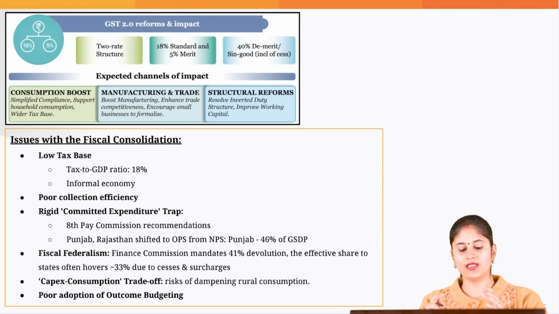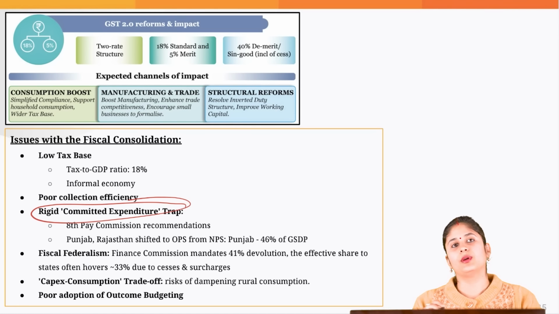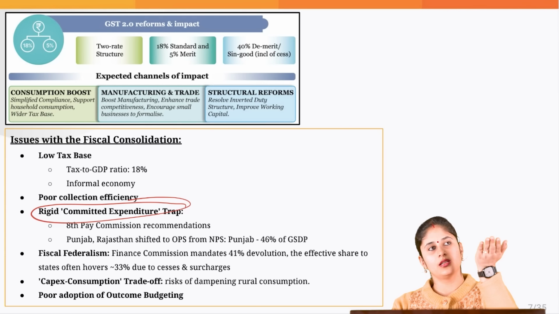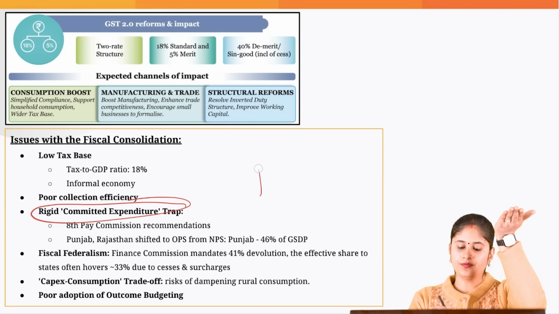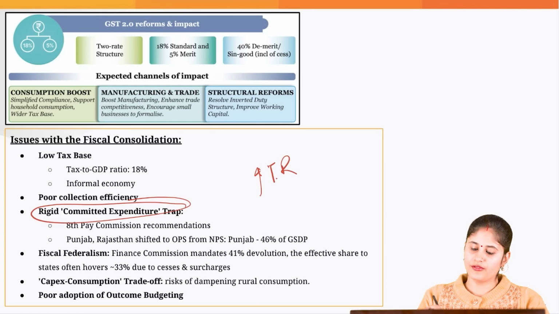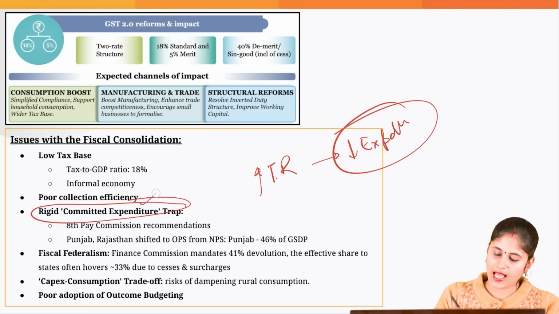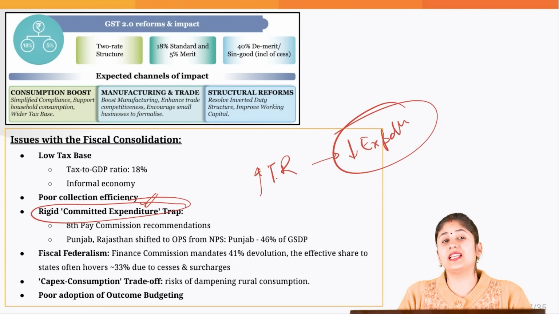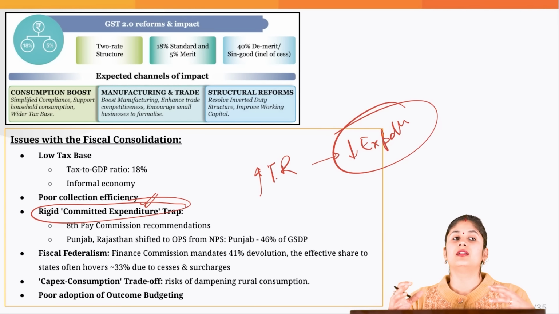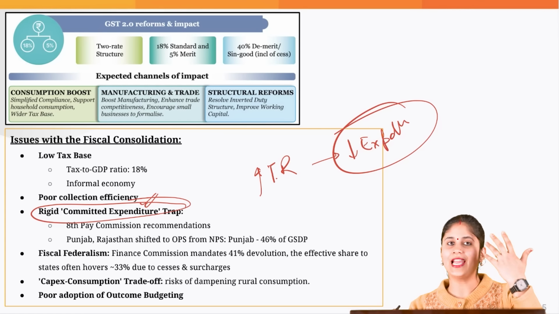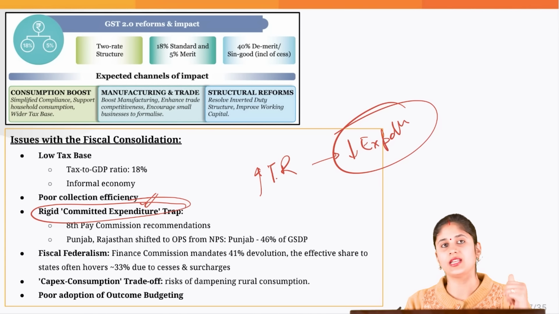Then another problem is with respect to the expenditure. Because in order to ensure fiscal consolidation, there are two ways: you increase the tax revenue, and you reduce your expenditure. But the problem is that the state governments and the central government have a lot of committed expenditure. Committed expenditure is one which the government has to make anyway. It cannot run away from that expenditure. It is the expenditure done to meet administrative expenses, salaries, pensions, etc.